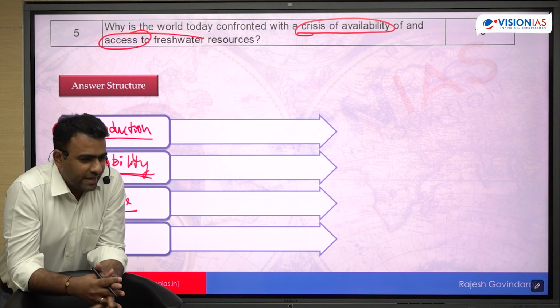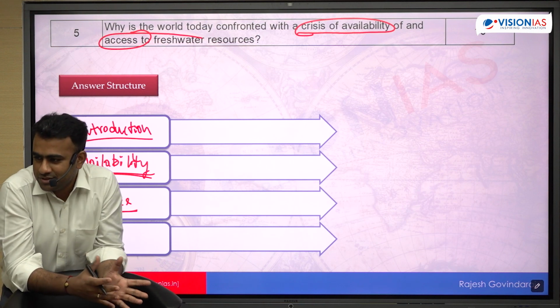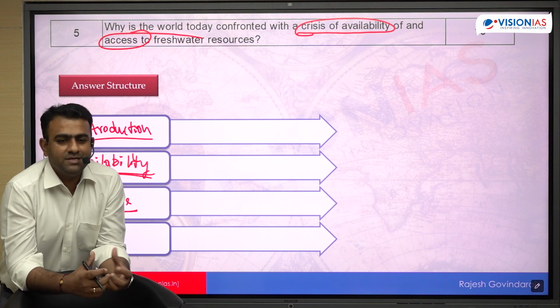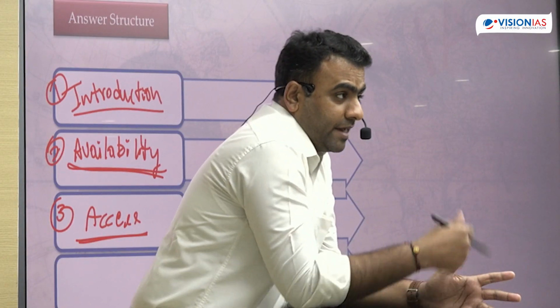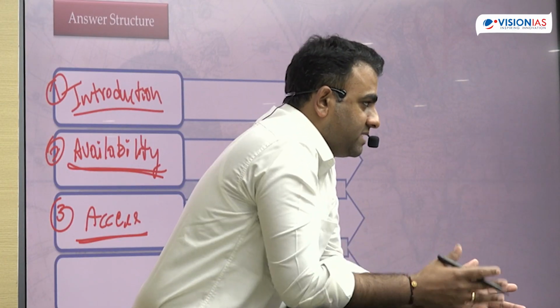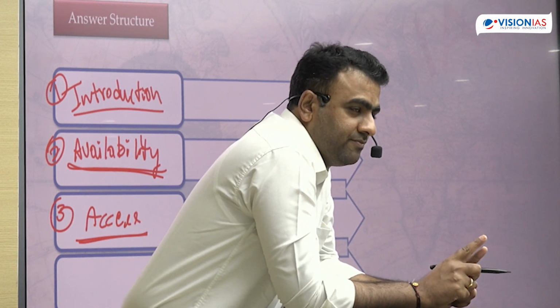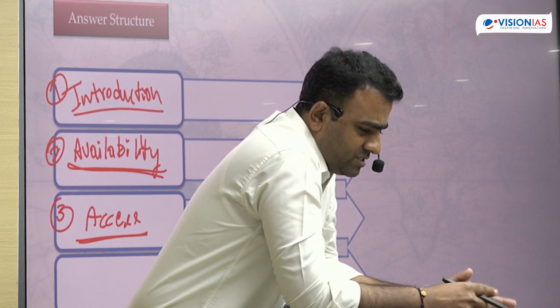Other than this, constraints in terms of the economic resources to implement these infrastructure projects. Many of these less developed and developing countries cannot implement infrastructure projects, dams, reservoirs to regulate the flow of water and ensure equitable access. ठीक है, तो हर जगह में तो economic crisis की वजह से हो सकता है.